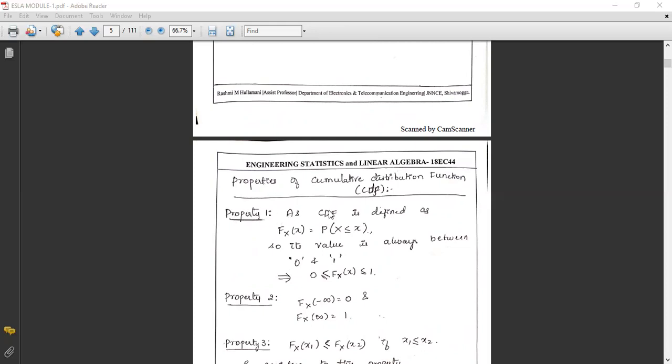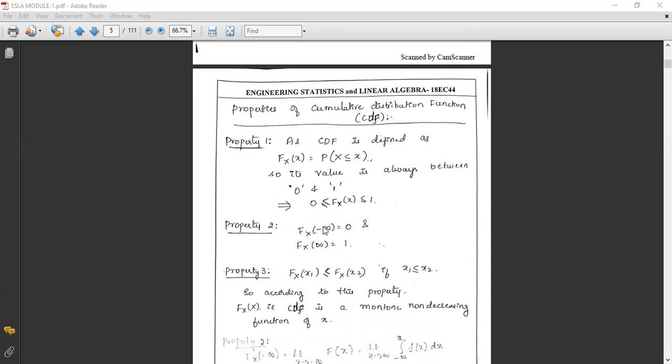Property 1 is the cumulative distribution function, which is defined as F_X(x) equal to the probability of the random variable X being less than or equal to x. So its value is always between 0 and 1. This is the property: the maximum probability is always 1 and the minimum probability is 0. The probability lies between 0 and 1. What is F_X(x)? It is the cumulative distribution function, which is nothing but the probability of the random variable X less than or equal to small x. This is property 1.